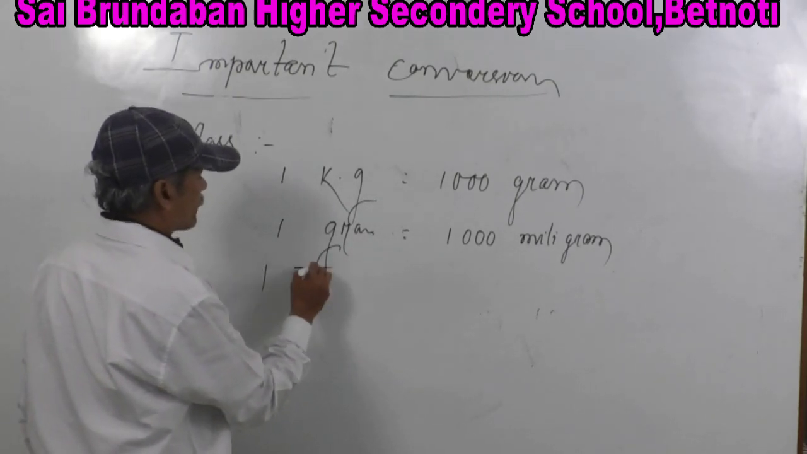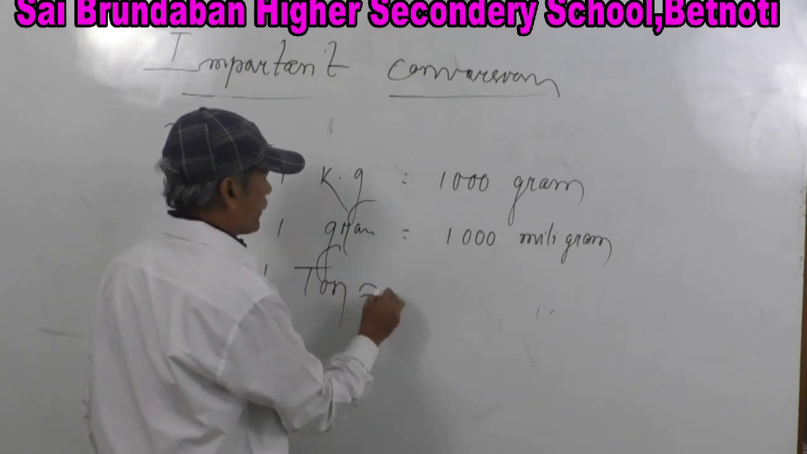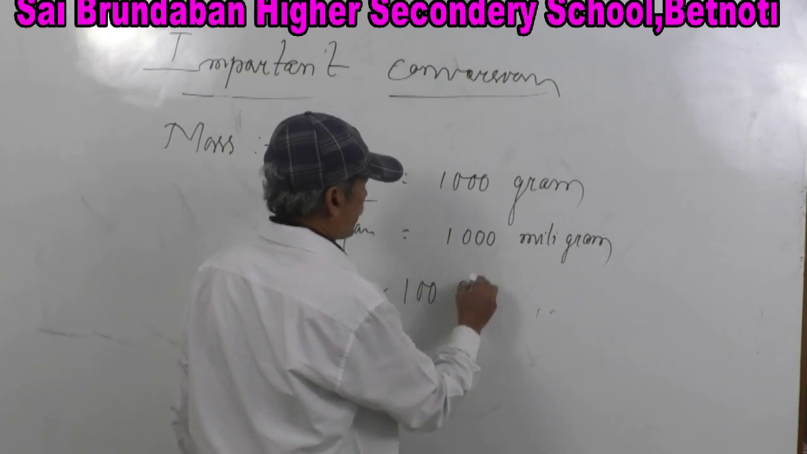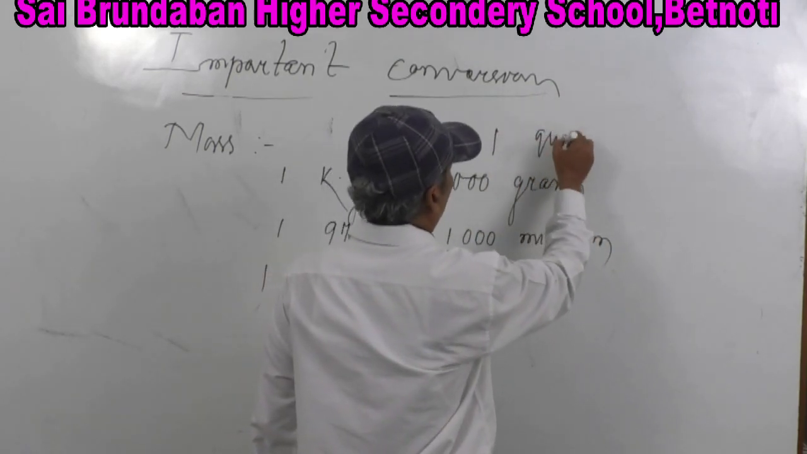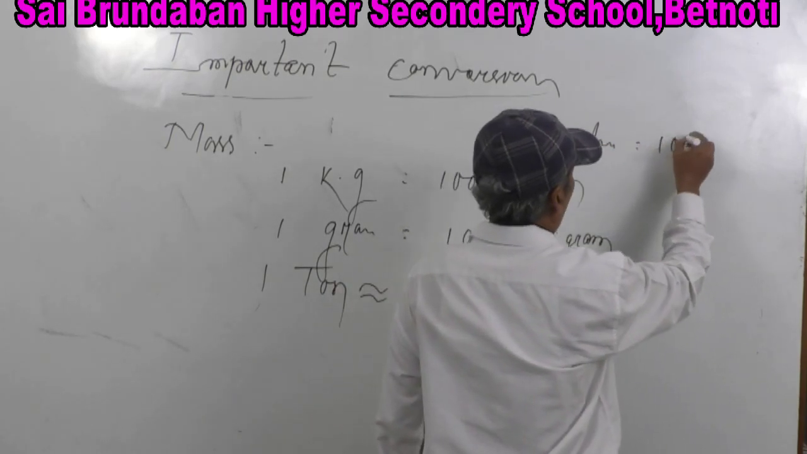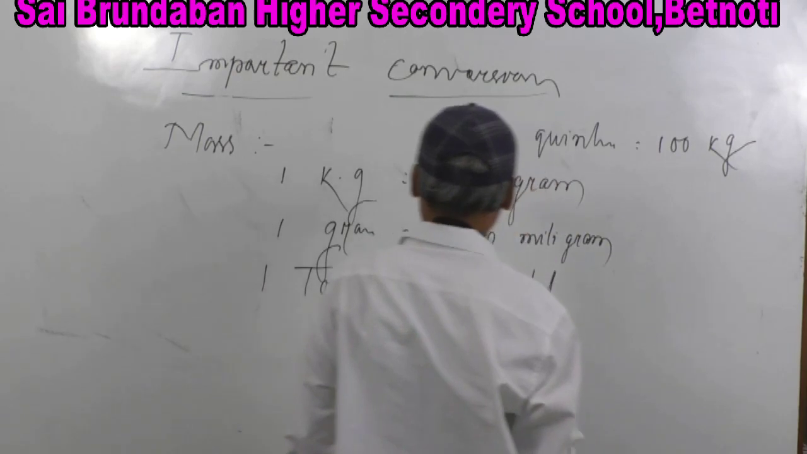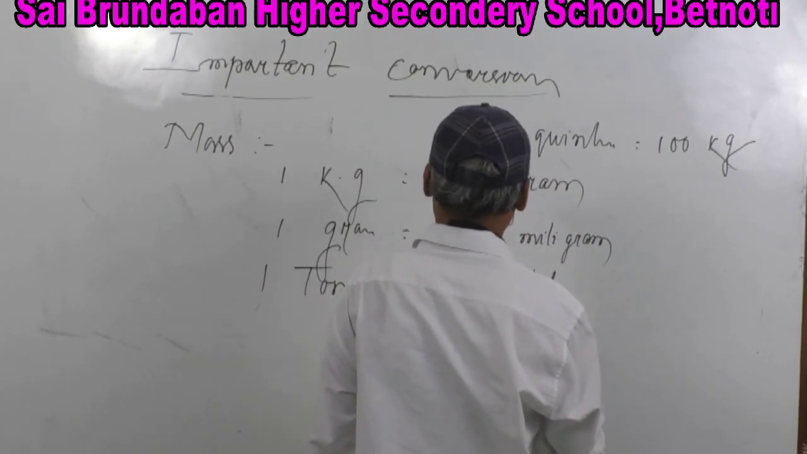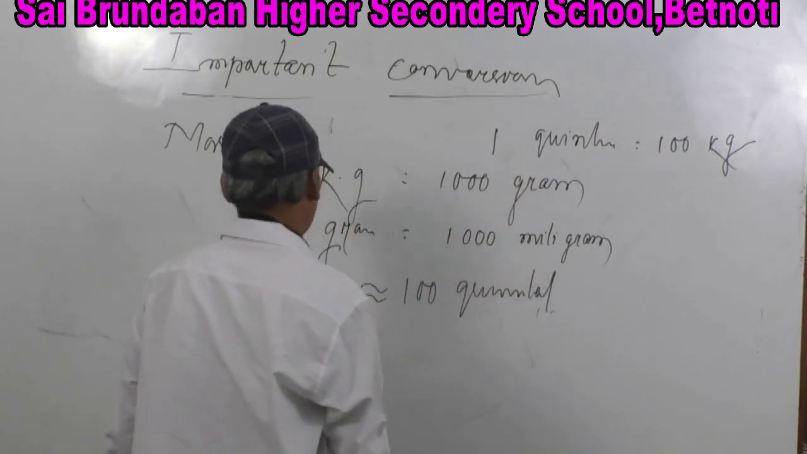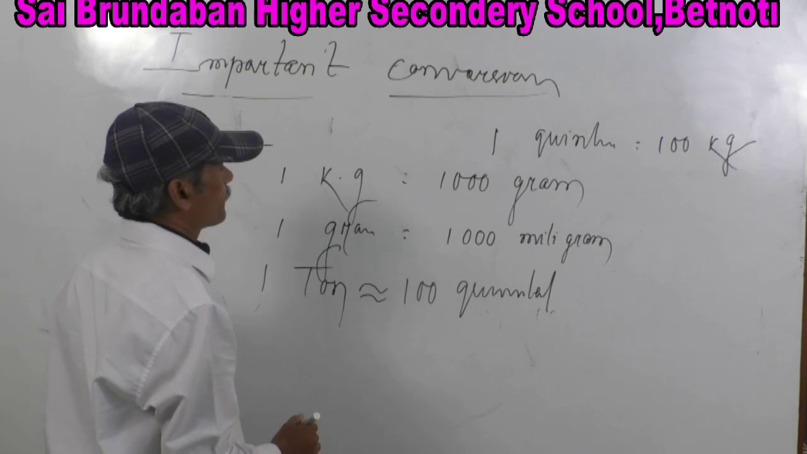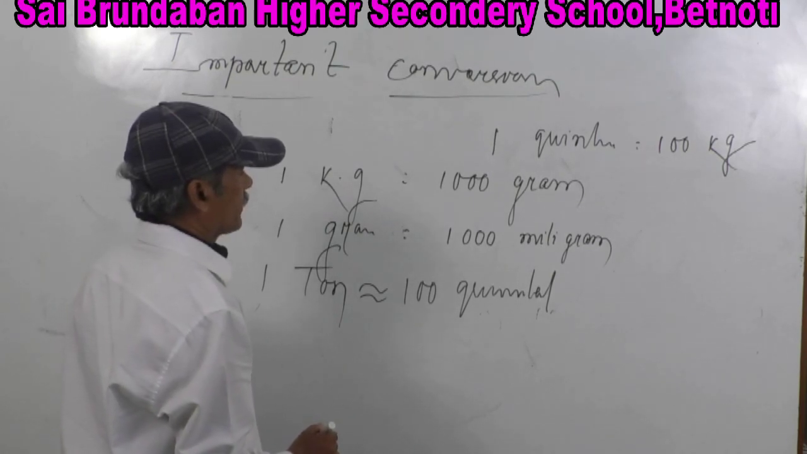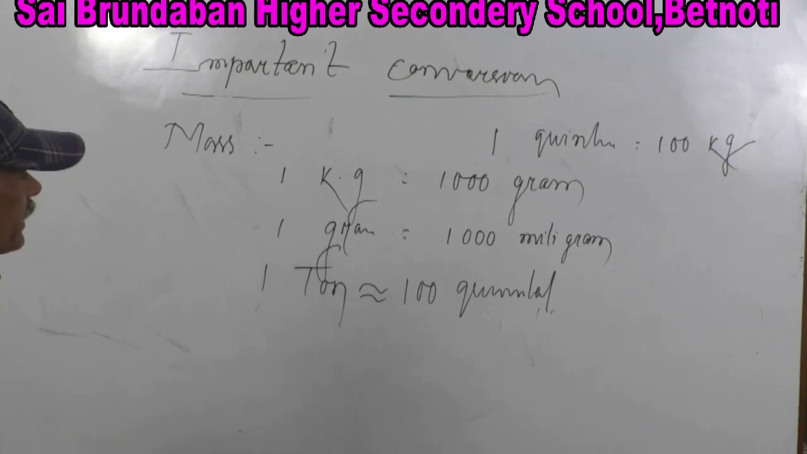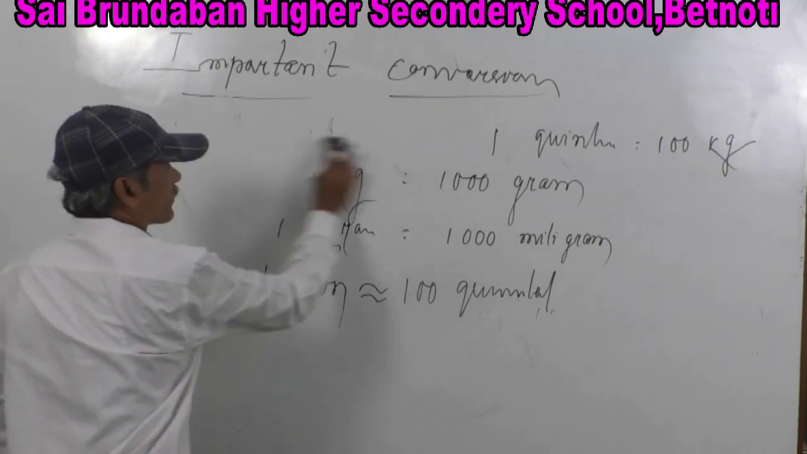1 ton is approximately 10 quintal. 1 quintal is equal to 100 kg. So now you know the conversions of mass: ton, quintal, milligram, gram, kilogram, etc.